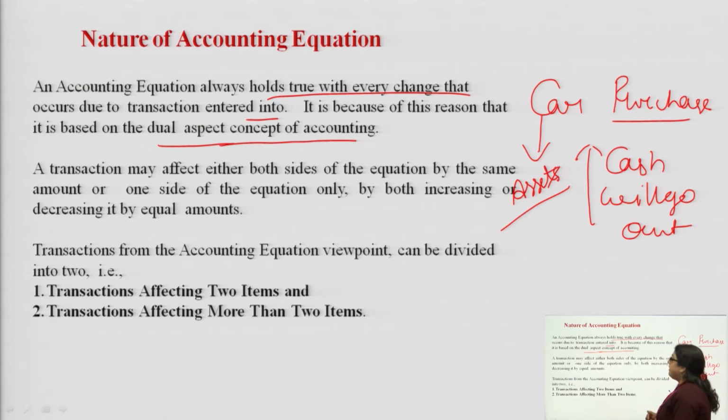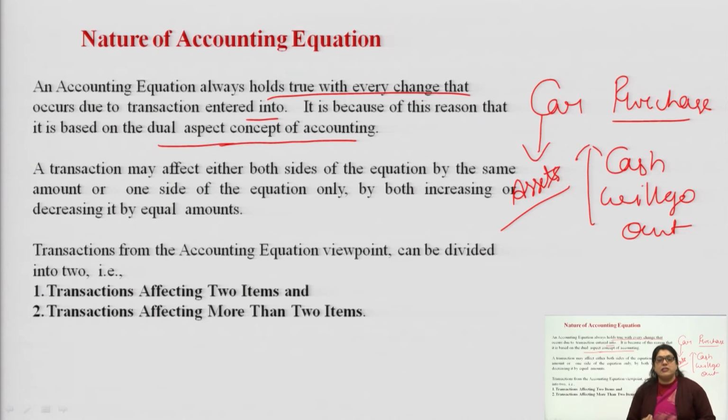A transaction may affect both sides of the equation by the same amount, or one side of the equation only, by both increasing and decreasing by an equal amount. See, the effect may be happening on one side only. For example, suppose you are purchasing furniture.